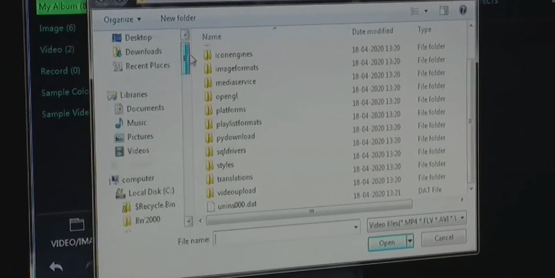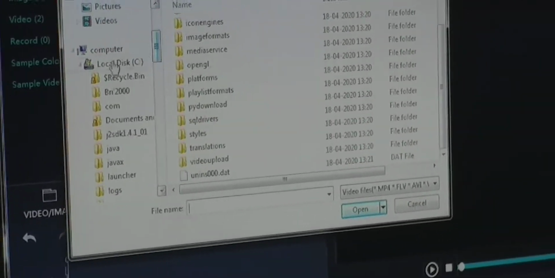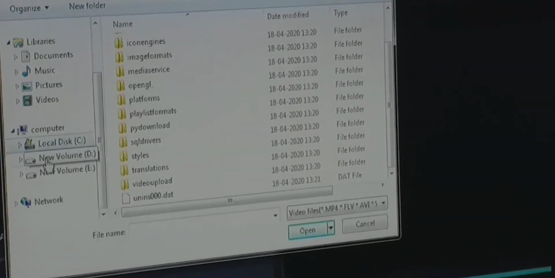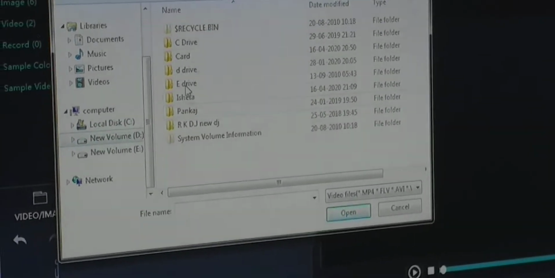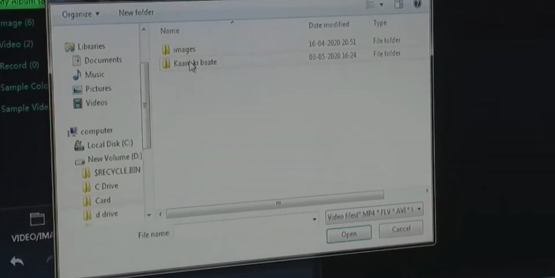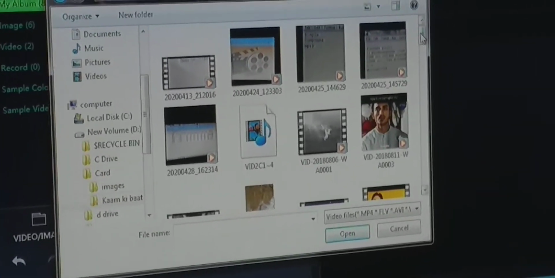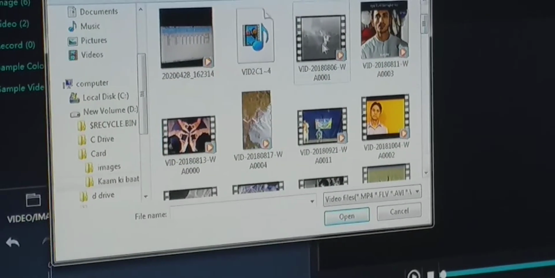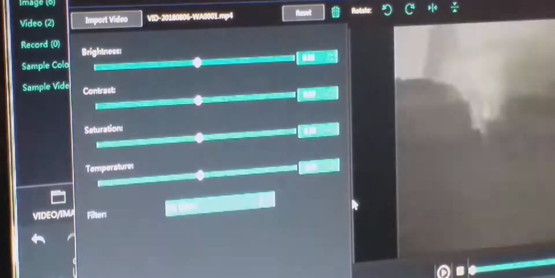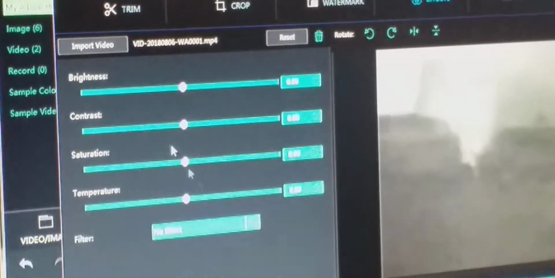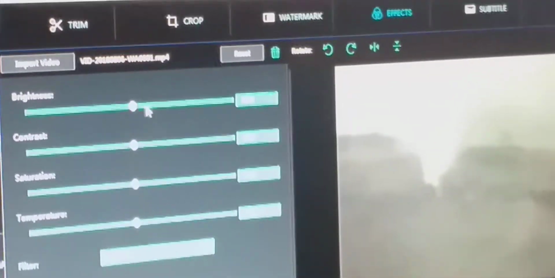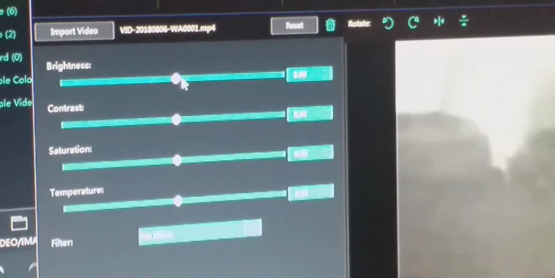Suppose it is the brightness, you can set according to your choice. By default it has no effect.